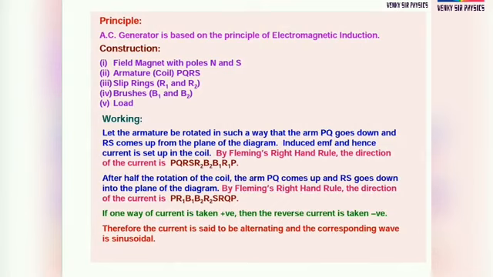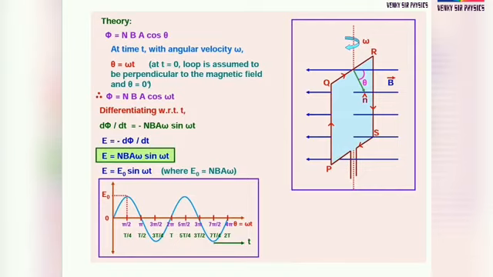After half of the rotation of the coil, the arm PQ comes up and arm RS goes down into the plane of the diagram. By Fleming's right hand rule, the direction of the current is P R1 B1 B2 R2 S R Q P. If one direction of the current is taken positive, then the reverse current is taken negative. Therefore, the current is said to be alternating and the corresponding wave is sinusoidal, means it follows the sine function.